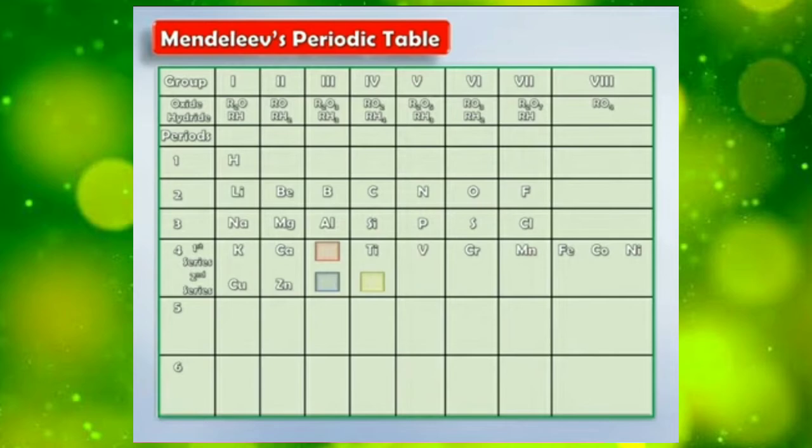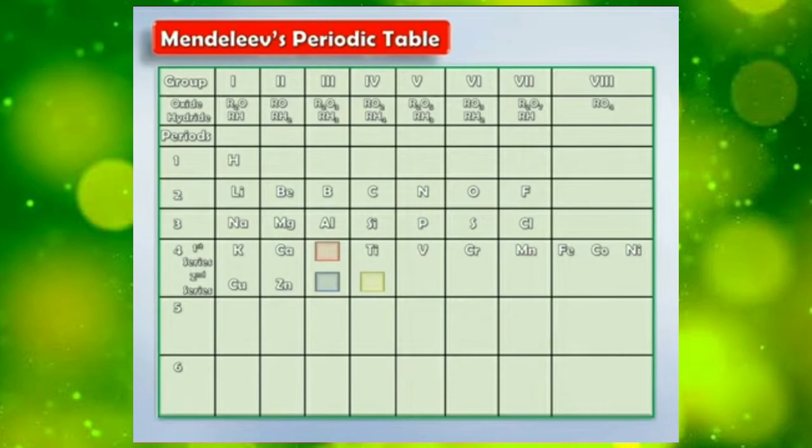Now children, the fourth period has 2 series. In the first series, as you can see here, we have potassium, then calcium, and then you can see an empty box, right? The red color box which you can see here is the empty box. What does it mean?